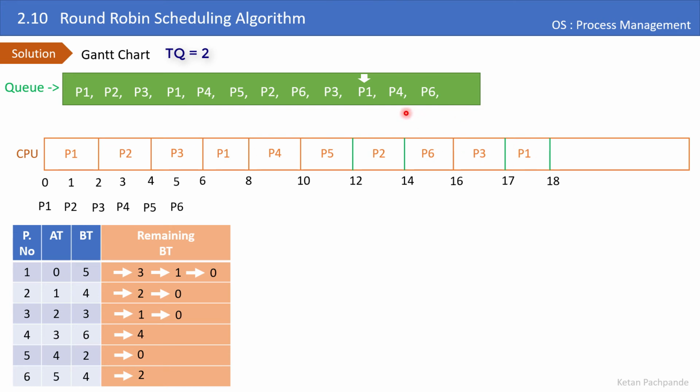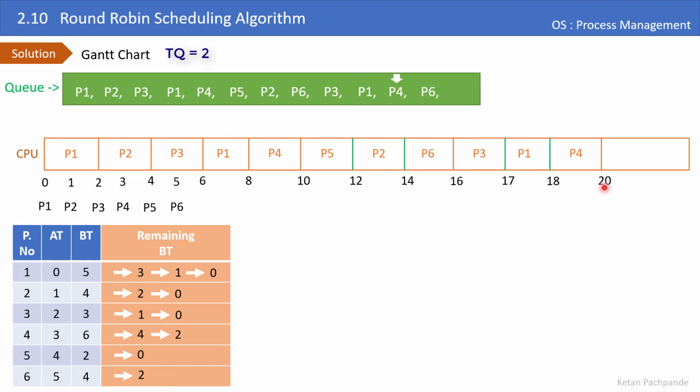Let's just increment the head and it will point to the next process, which is P4. Let's schedule P4 for 2 time units and decrement its burst time by 2. So the remaining burst time is still 2. Just to tally, if you look at process P4, from 8 to 10 I have given 2 time units, and from 18 to 20 again I have given 2 time units. So a total of 4 time units have already been allocated for process P4. That's why the remaining burst time in the future will be 2 time units.